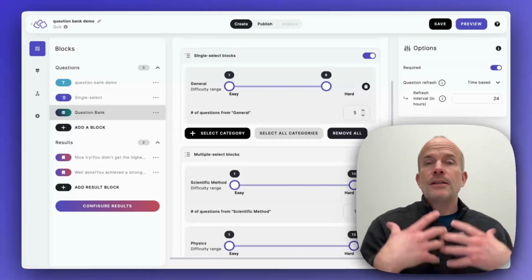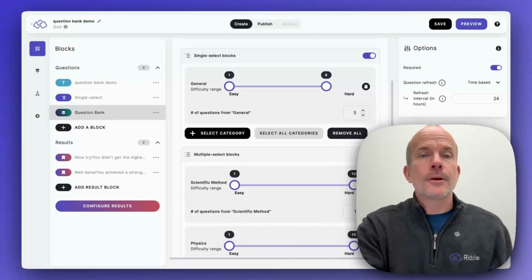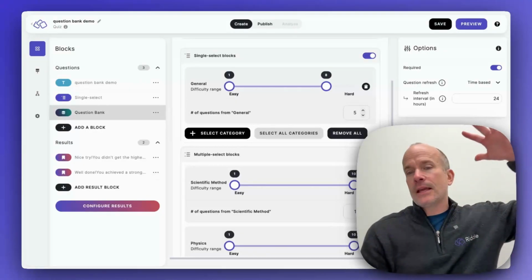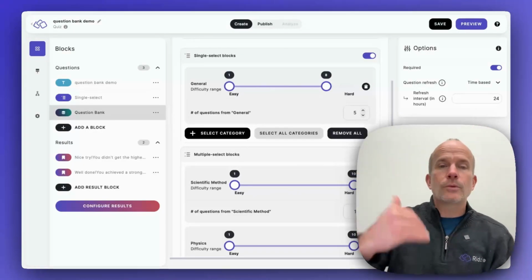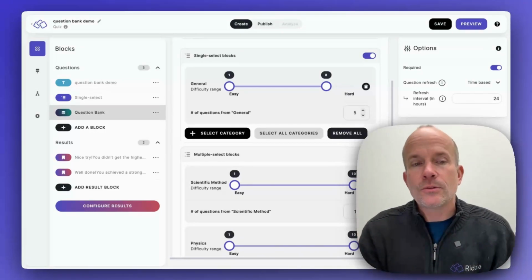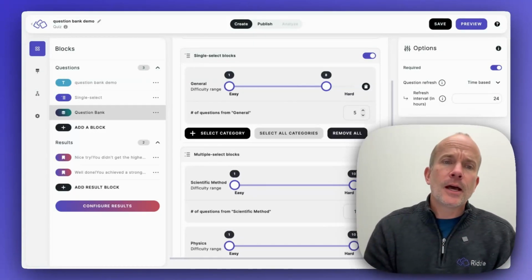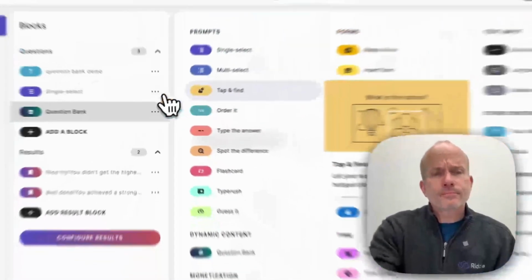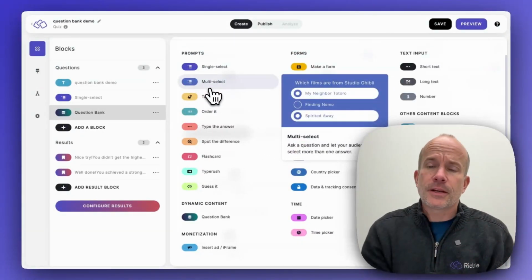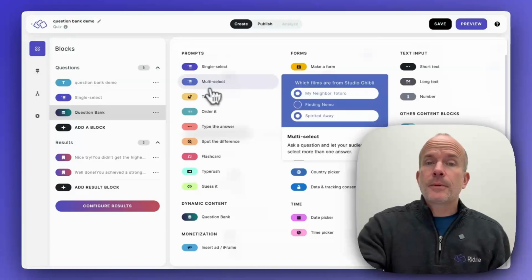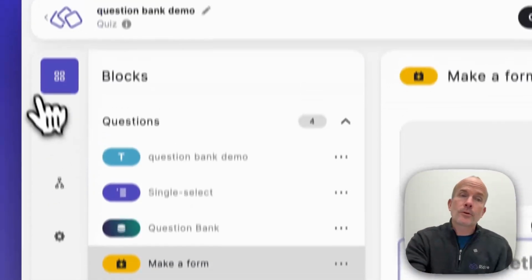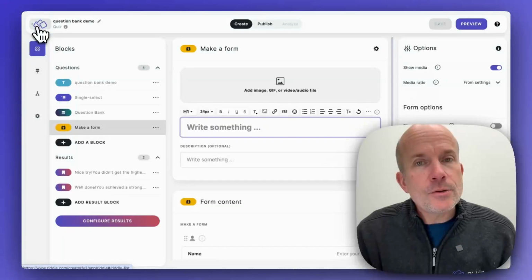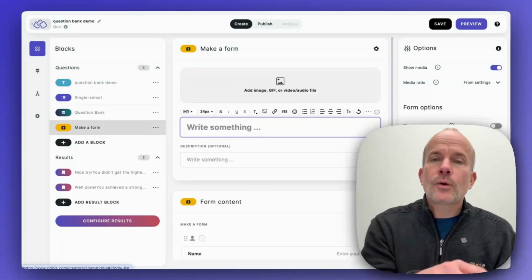So what we recommend, if you're using AI in particular, is to create a really big and deep data set. And then whenever this refresh interval happens, you'll always have a new set of questions to be done. You can have more than 1 question bank in a riddle, just like everything else. It's very flexible. You can always mix and match the formats. The leaderboard we talked about, you can add a form here, and you could tie that over to a leaderboard, which we talked about. So there are a lot of use cases, but that's the question bank.